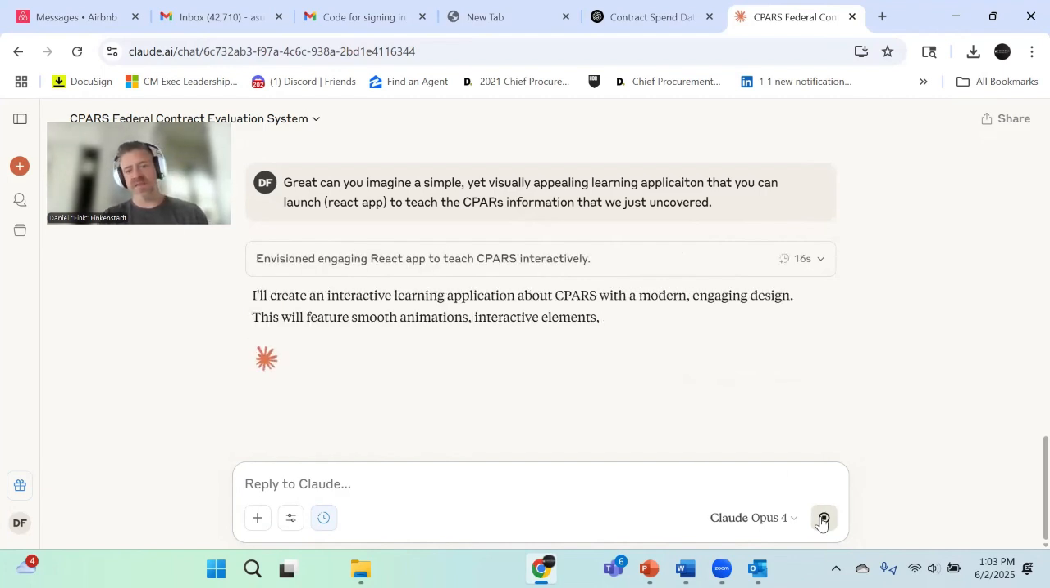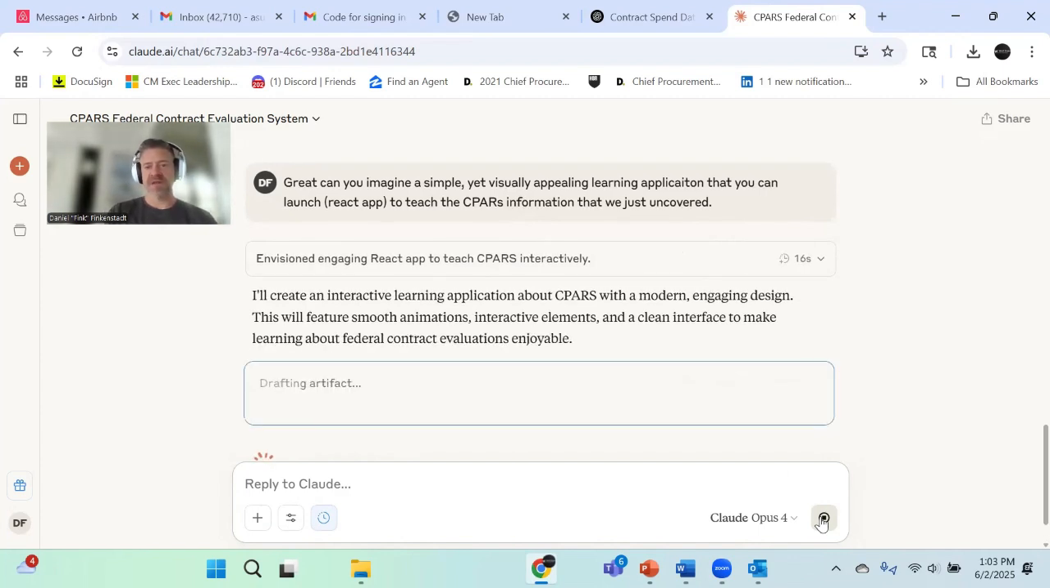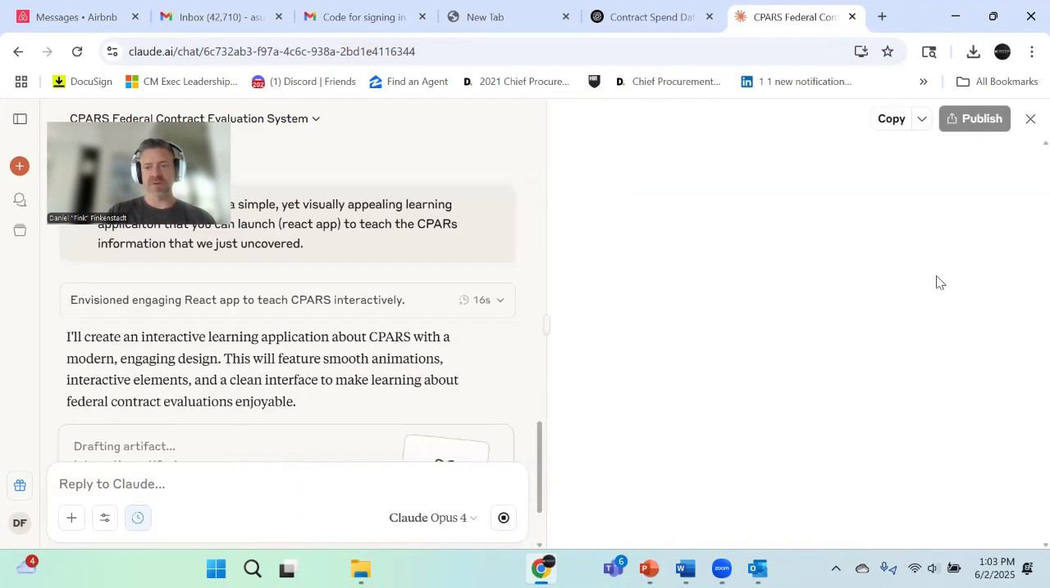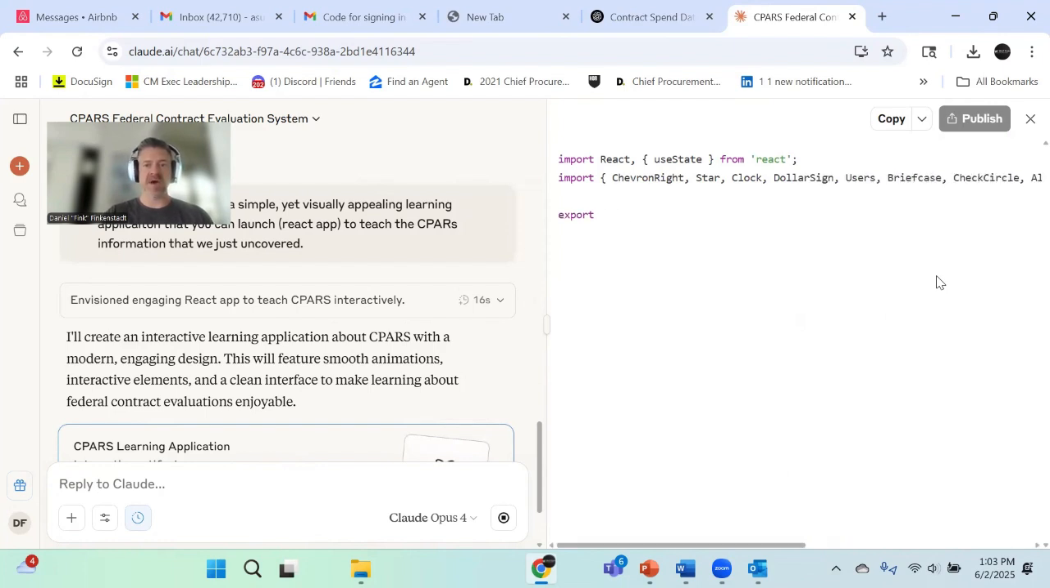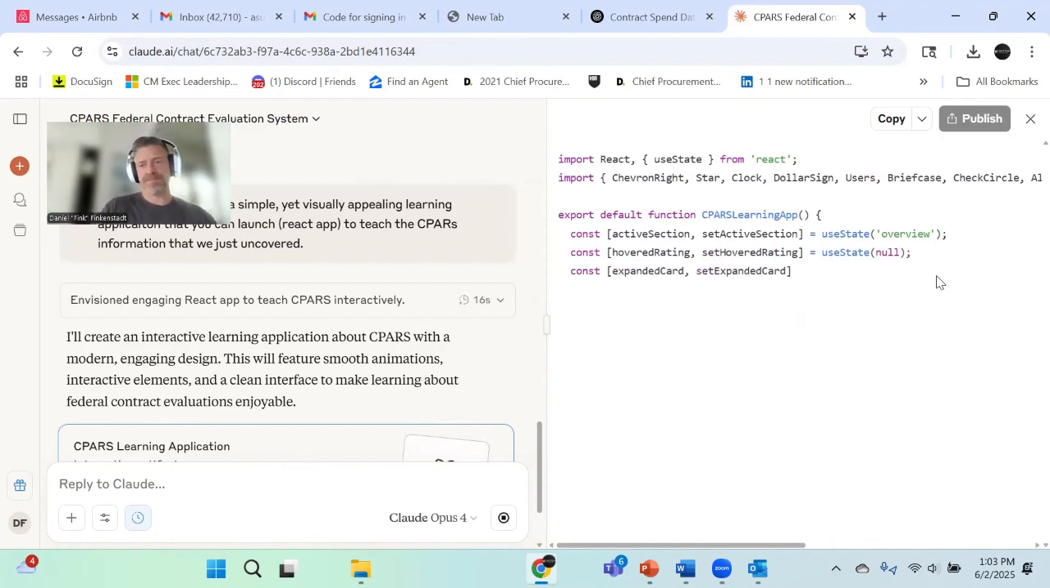Okay, so now it looks like it's done thinking. It's going to go off and actually start building this thing. So it says drafting artifact. Should see a window to the right. Yep, there we go. So it's going to start building it. And now what you're going to see is actual coding. Claude is one of the best models out right now, large language models for actually building code.